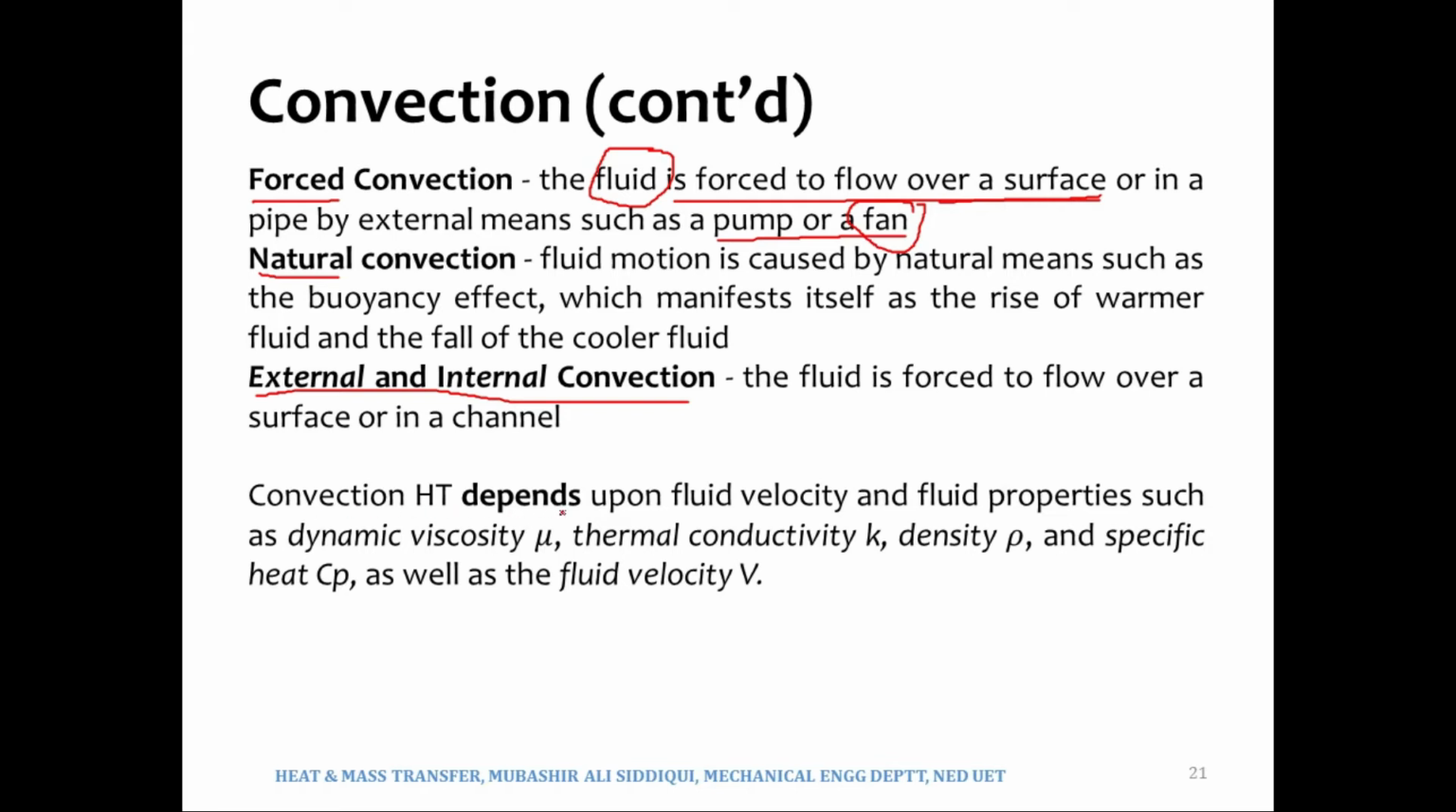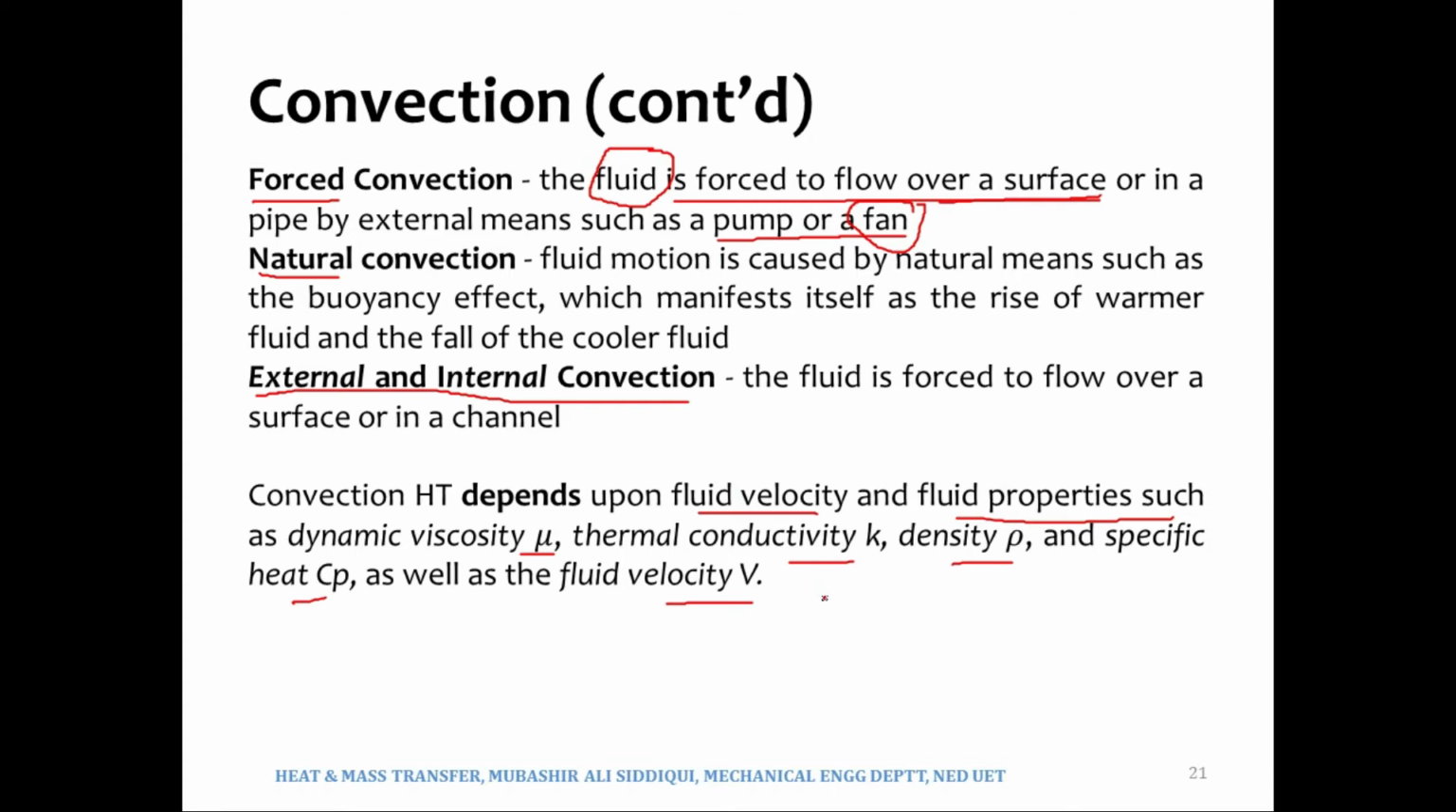Convection heat transfer depends upon a lot of parameters, such as fluid velocity. As I have just explained, the larger the fluid velocity, the more the convection heat transfer rates. It also depends on fluid properties, such as viscosity, thermal conductivity, density, specific heat, and the fluid velocity, which we have discussed. So let me give you a very simple example of how it depends upon thermal conductivity.